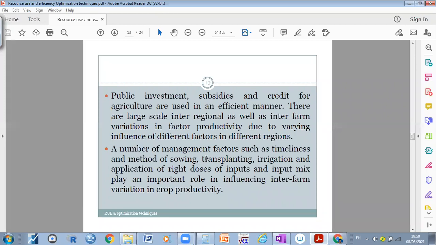Yeah, transplantation, irrigation, and application of the right doses. For example, sometimes farmers are interested in getting more output.